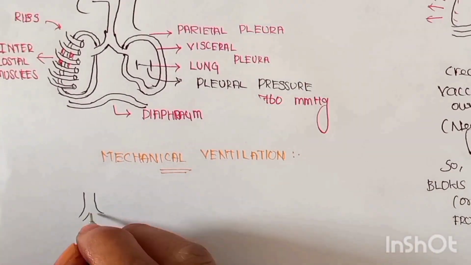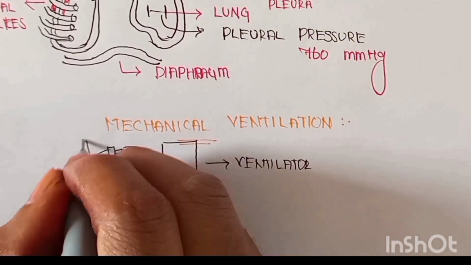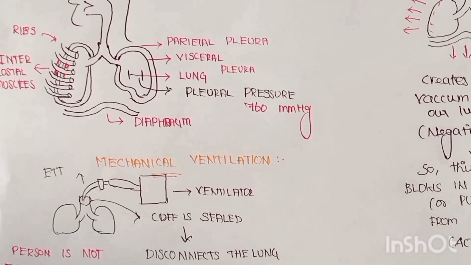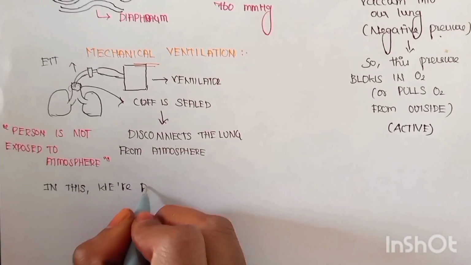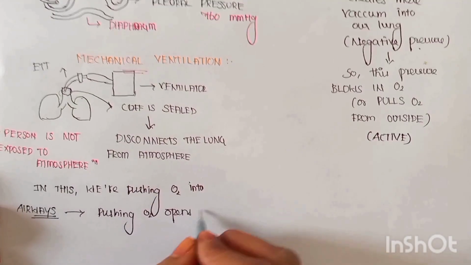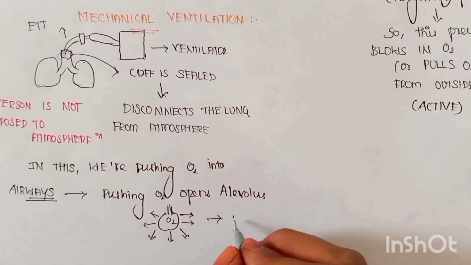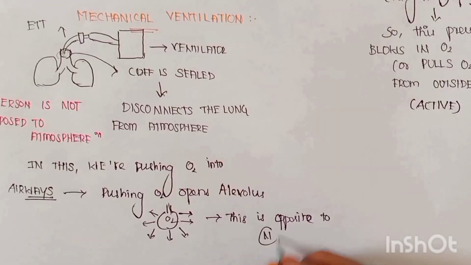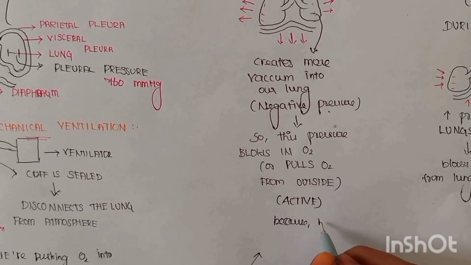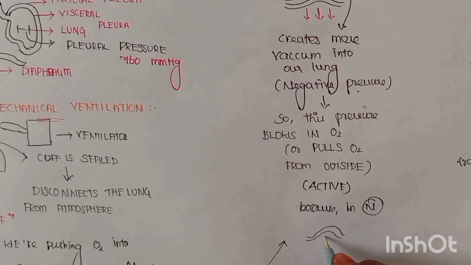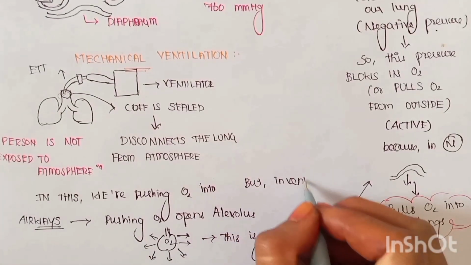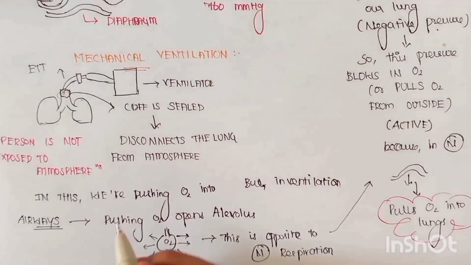In mechanical ventilation, our lung is not exposed to the atmosphere, but is connected with an endotracheal tube and with the ventilator. In this case, we are pushing oxygen into the airways. This pushing of oxygen will open the alveoli. This is opposite to normal respiration, because in normal breathing, the diaphragm goes down which pulls O2 into our lungs. But in mechanical ventilation, we are pushing positive pressure ventilation, or oxygen, into our patient's lung.